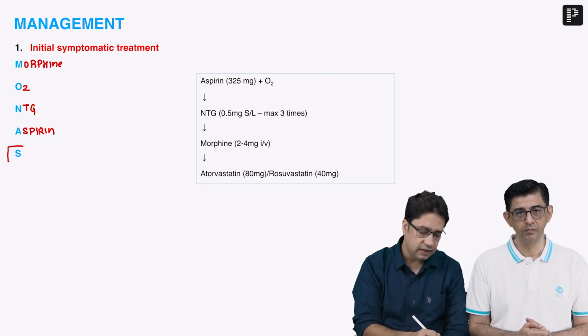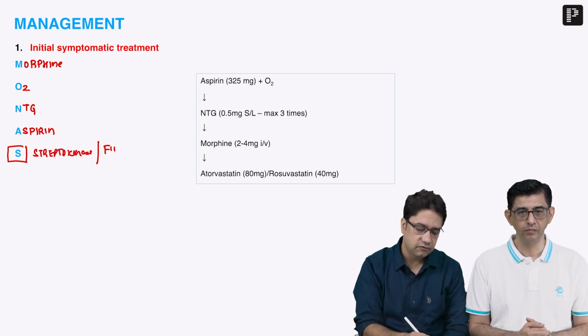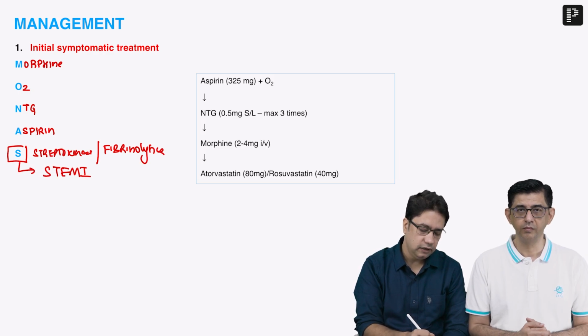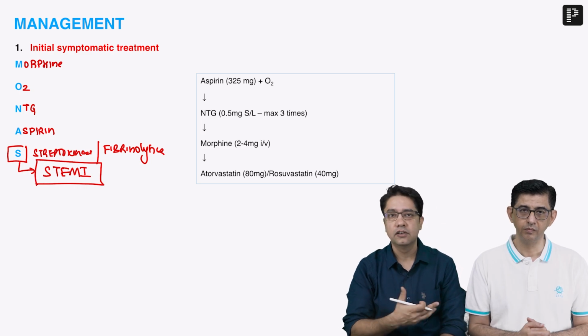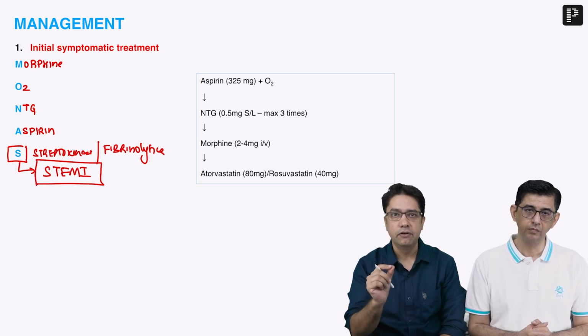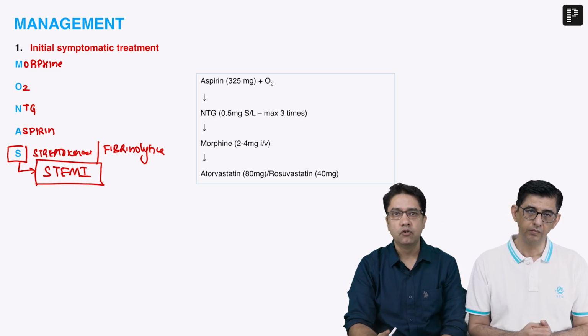Now, the last drug which we have written out here is streptokinase. Streptokinase and other drugs which we are going to discuss are fibrinolytic drugs. Remember, streptokinase is a reserved drug for only ST elevated MI because, as we have already discussed, the fibrin-rich thrombus must be removed only in cases of ST elevated MI.